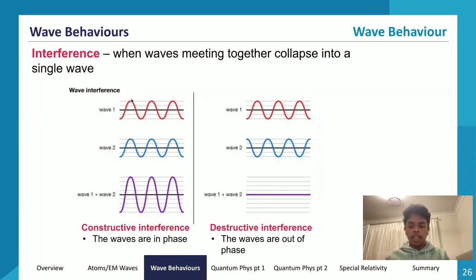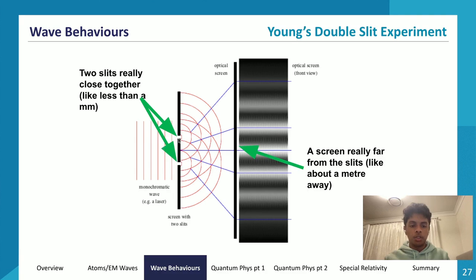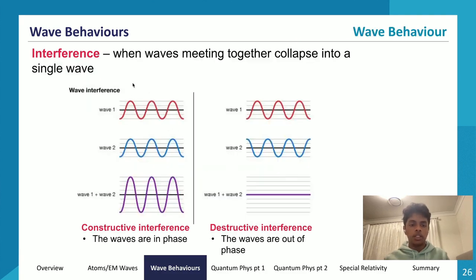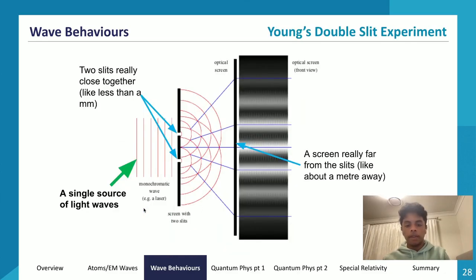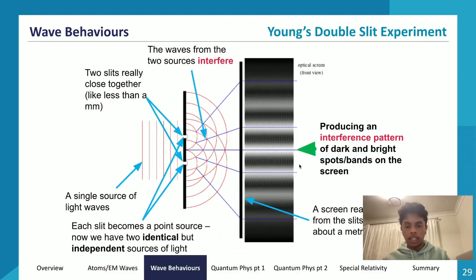The waves of these two point sources will be perfectly aligned, so the crests and the troughs of both point sources will perfectly align to form a bigger wave. So it'll undergo constructive interference at this midpoint. Same thing over here and over here. All these light bands will be constructive interference, and similarly, all these dark bands will be destructive interference, where these waves cancel each other out to different extents and degrees to form dark bands. So that's what it looks like.